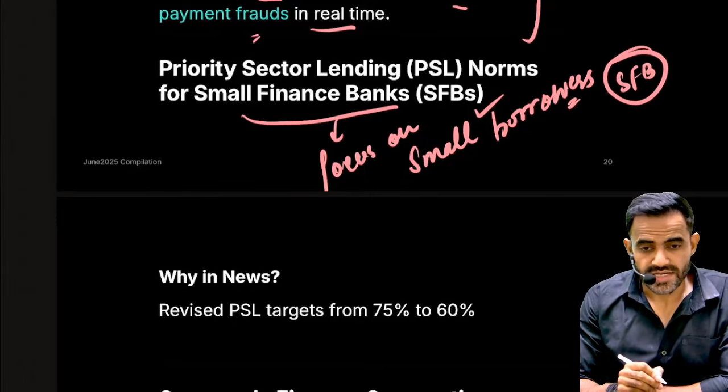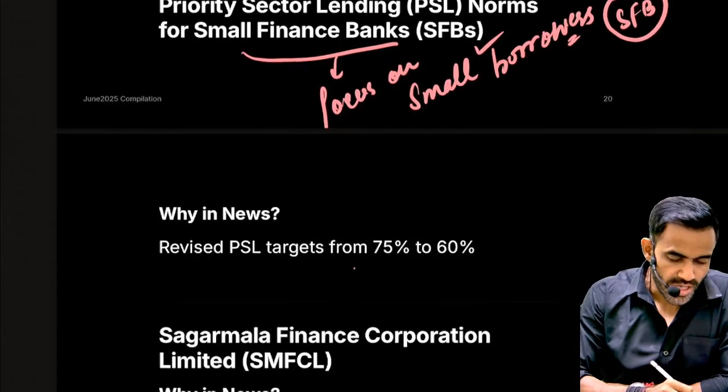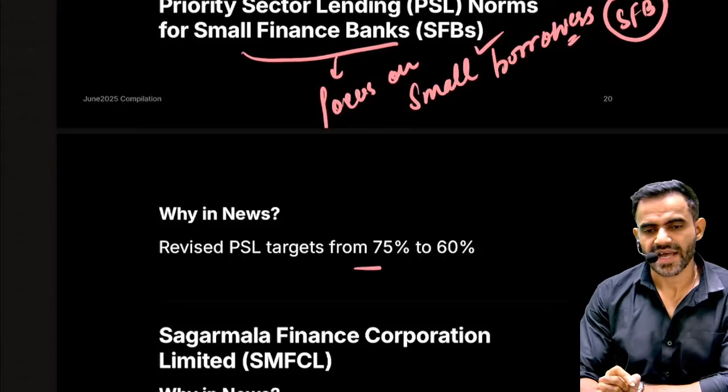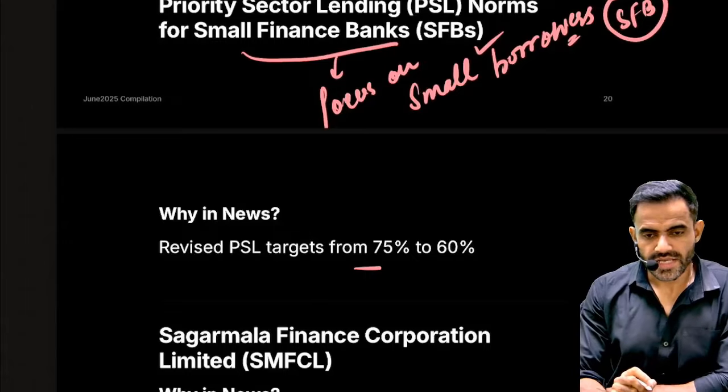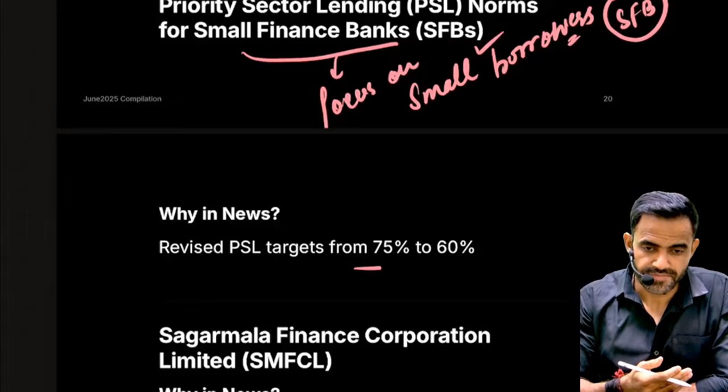Now what is happening is that since their focus is on small borrowers, there's a high risk, and that's why they are not able to expand their business. So previously for them the PSL requirement was 75%. What is PSL? In a very simple sense, banks need to give credit to sectors such as agriculture and MSME.